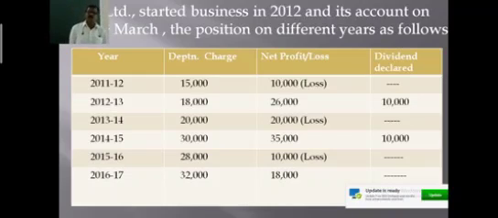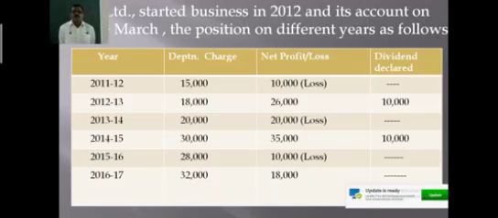The position of different years is given here. You can write this down. XYZ Limited started business in 2012 and its accounts on 31st March are given below.